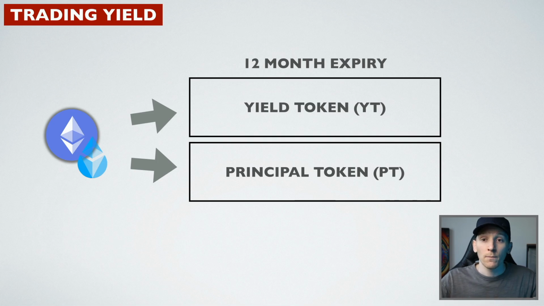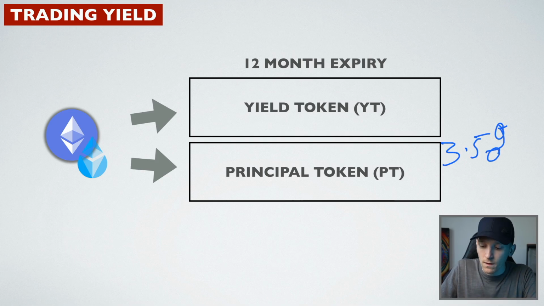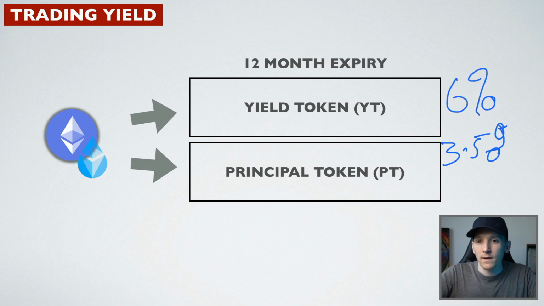That's it. But of course, other traders may say, we think that fees are going to go higher over the next 12 months on ETH, and so we want to pay you 3.5%. Why? Because we think the yield is going to be 6%. And so they're taking a risk by fixing your yield for you, but they can potentially earn much higher yield. So it's just a marketplace for yield where you can either fix your yield or you can take basically a long position on yield if you think the yield is going higher.